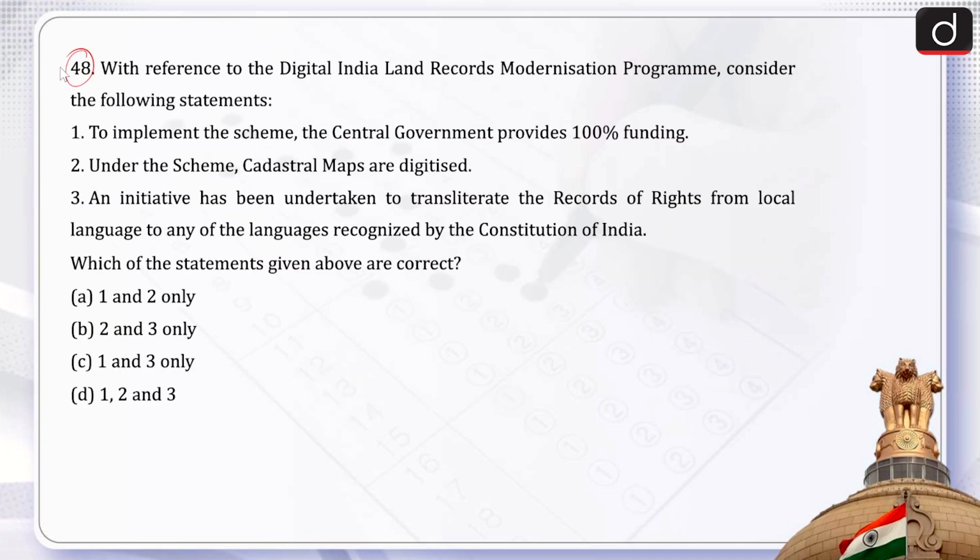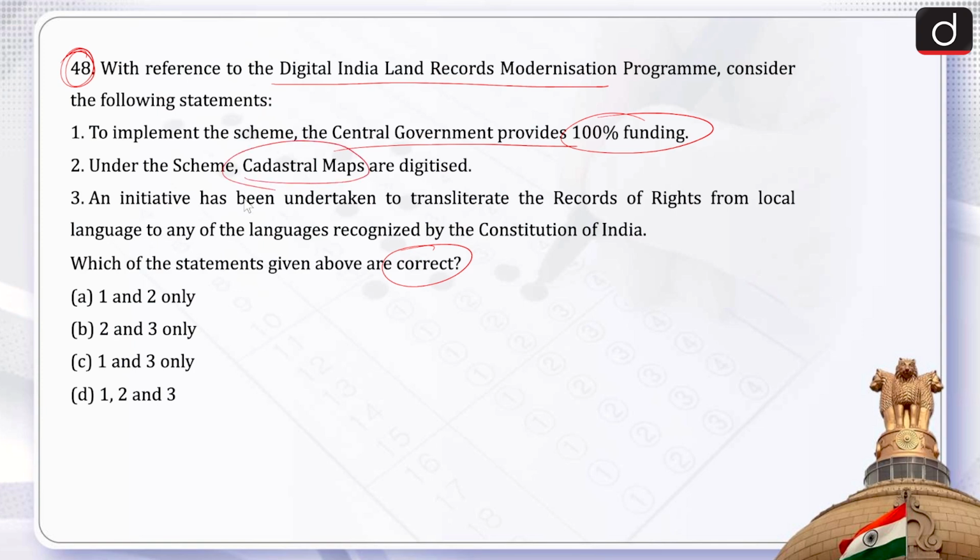Next question. This is question number 48. With reference to the Digital India Land Record Modernization Program, consider the following statements. There are 3 statements and we have to talk about the correct statement. First, to implement the scheme, the central government provides 100% funding. Second, under the scheme, cadastral maps are digitized.